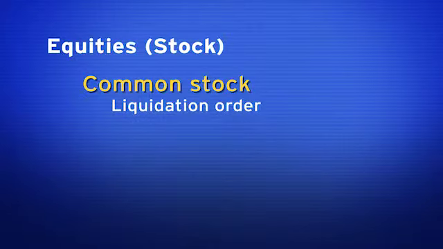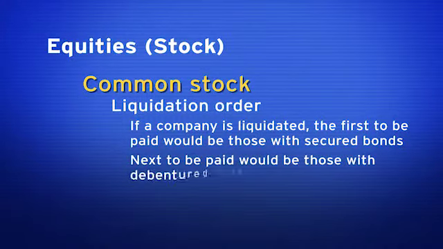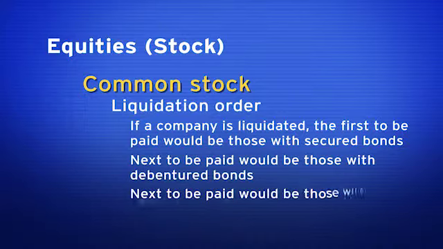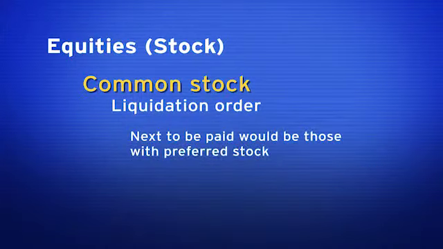As it relates to securities, the first people to be paid if a company is going to be liquidated would be people who own secured bonds. Next to be paid would be people who own debenture bonds. Next would be subordinated debentures. Next would be preferred stock. And last to be paid would be common stock.